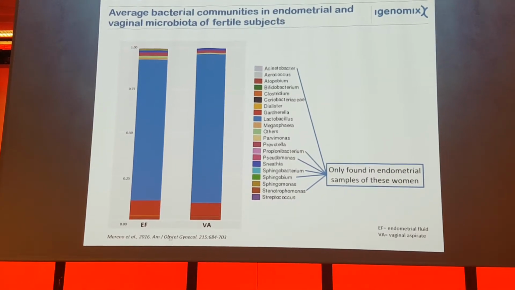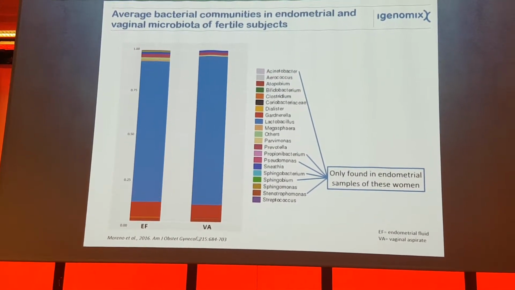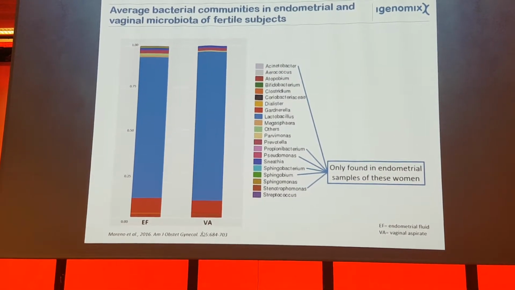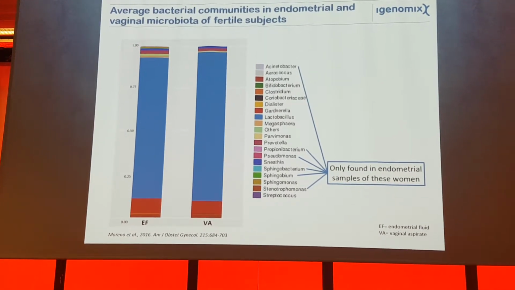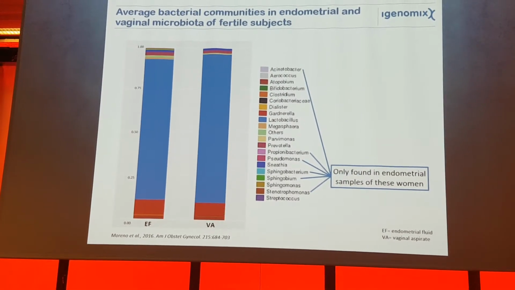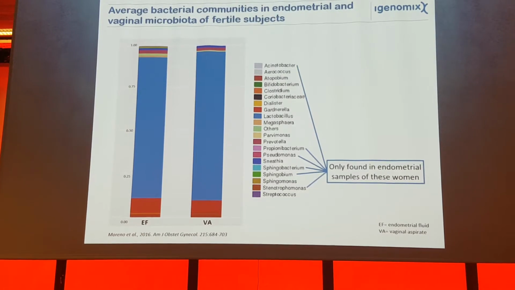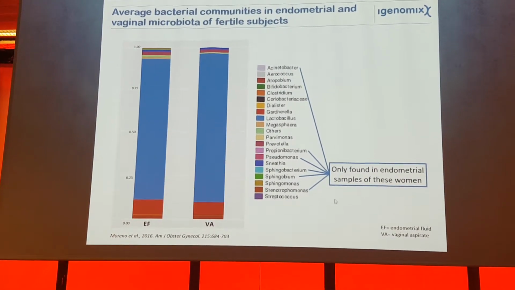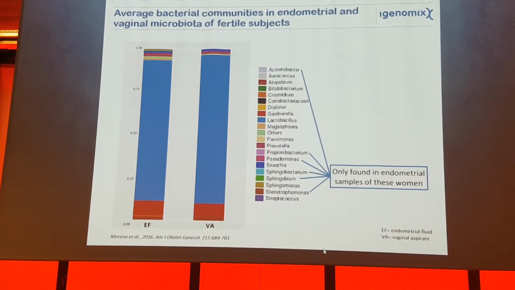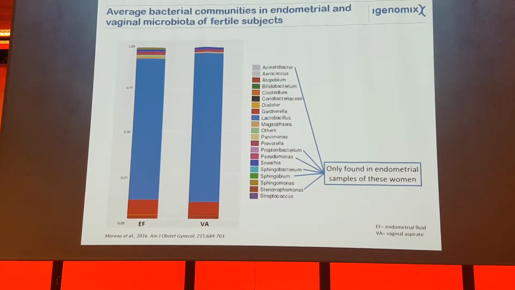We found that in the endometrial fluid and vaginal aspirate of these women, the microbiome found in the two places was very similar, but not identical. We found some specific bacteria that were only found in the endometrial fluid.